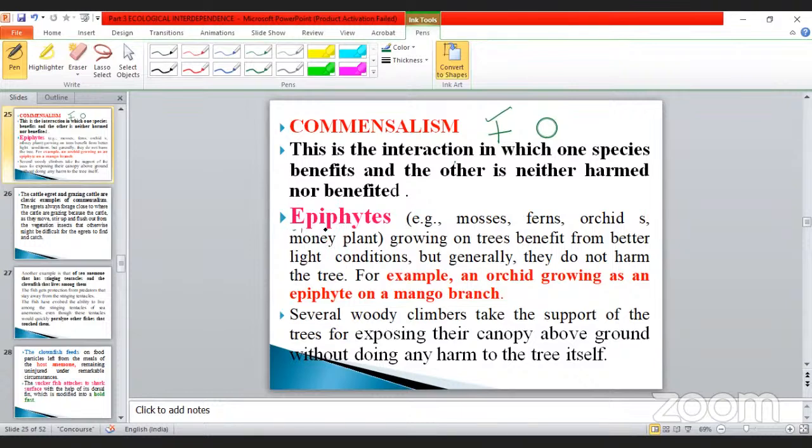An example given is epiphytes. Epiphytes are a good example of commensalism. Already we discussed examples: mosses, ferns, orchids, and also money plant. These are examples growing on a tree. This is very, very important. They benefit from better light conditions, but generally they do not harm the tree. For example, an orchid growing as an epiphyte on a mango branch. Once again, I repeat it for your better understanding.